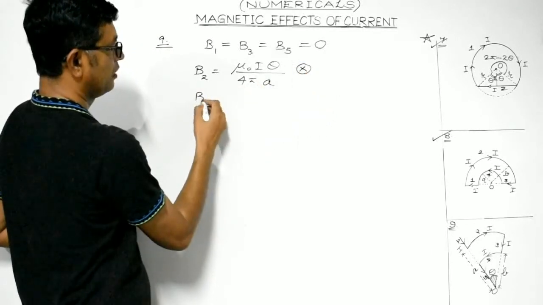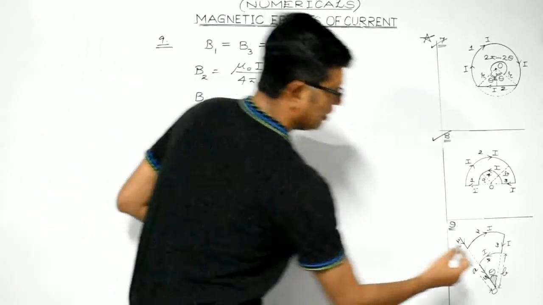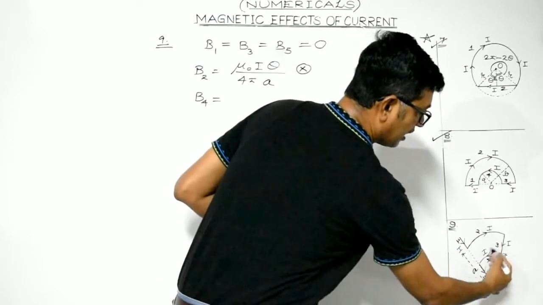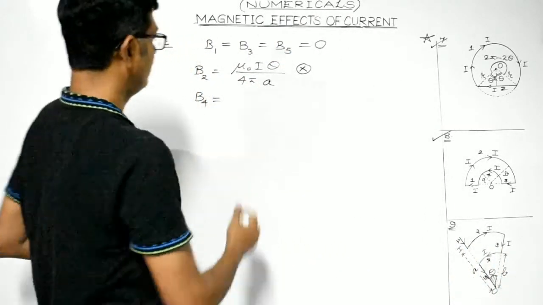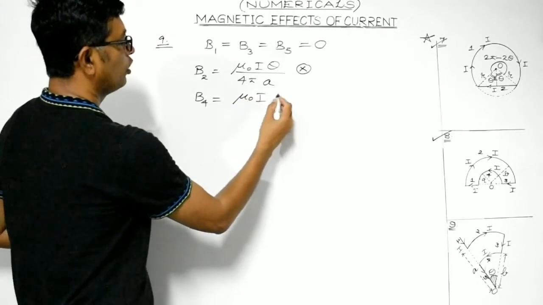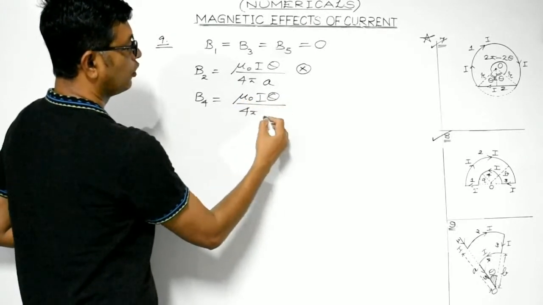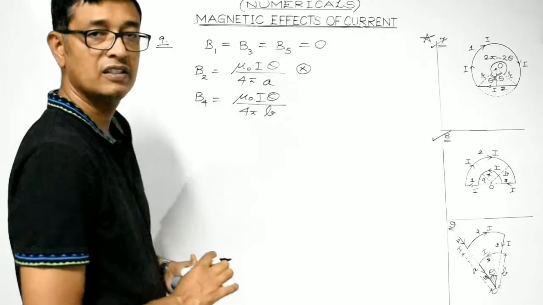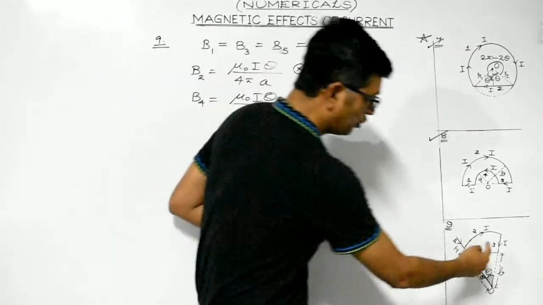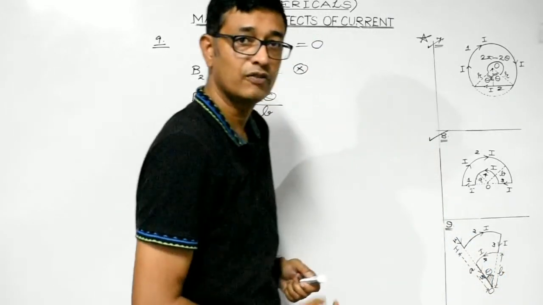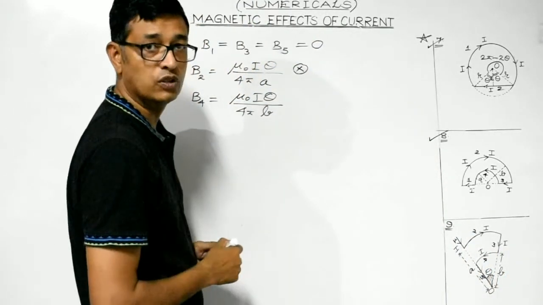Now consider B4. This portion. Again, it's an arc of radius B, subtending the angle theta at the center. So the formula would be mu naught I theta divided by 4 pi, where the radius is B in this case. The magnetic field due to this current carrying arc would be directed outwards.